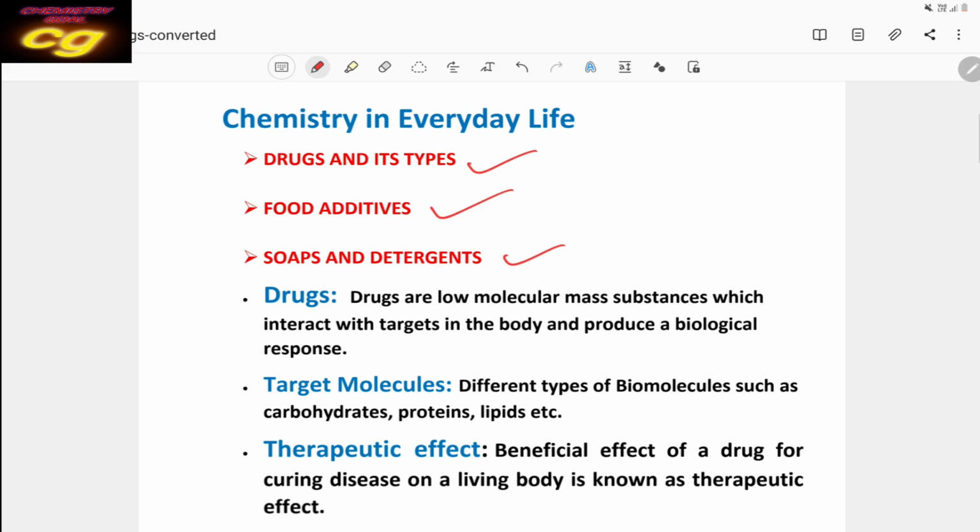You already know chemistry has much more importance in the welfare of humanity. In the field of medical science, in the field of industry, in the field of agriculture, if you see in different branches, it has tremendous application. Without chemistry, life has no existence, we can say. So in this chapter mainly we will discuss what drugs are and their classification, and different types of food additives and soaps and detergents. Let us discuss drugs first.